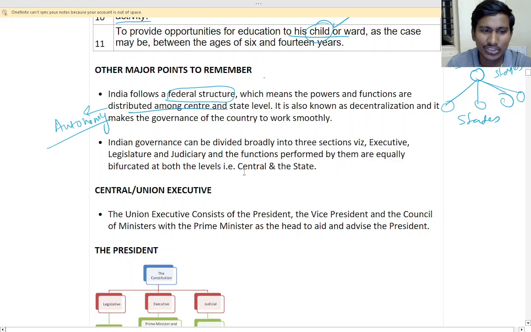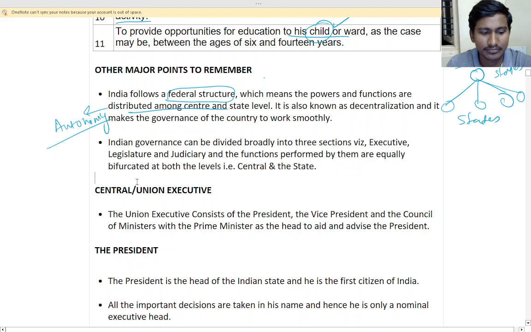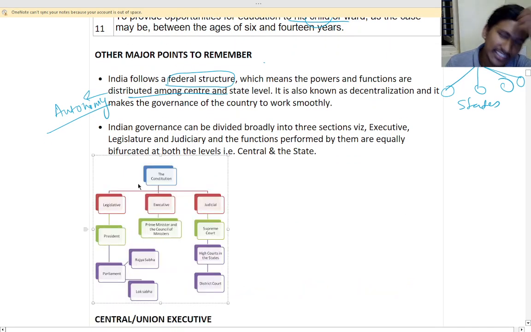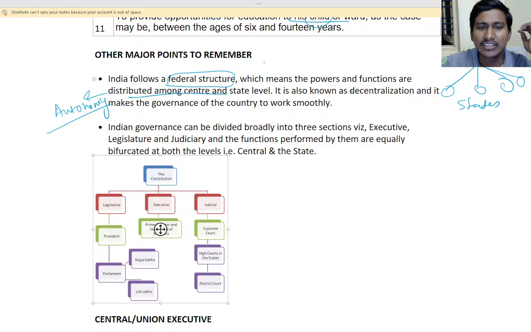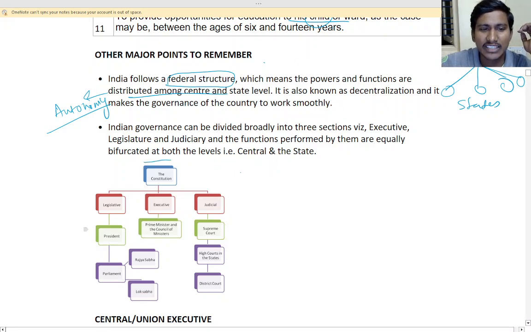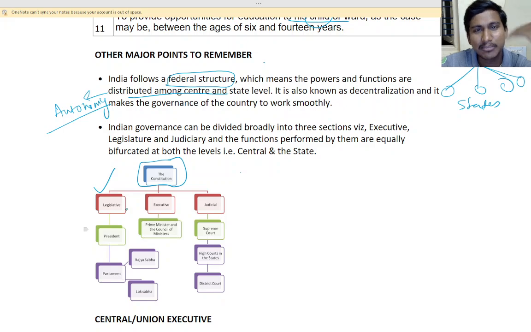If you see here, the constitution is above everything, that is the supreme.